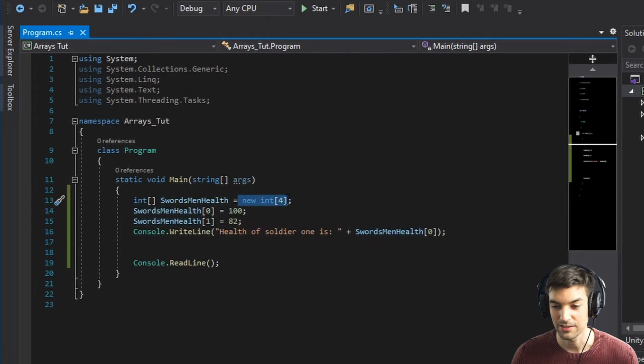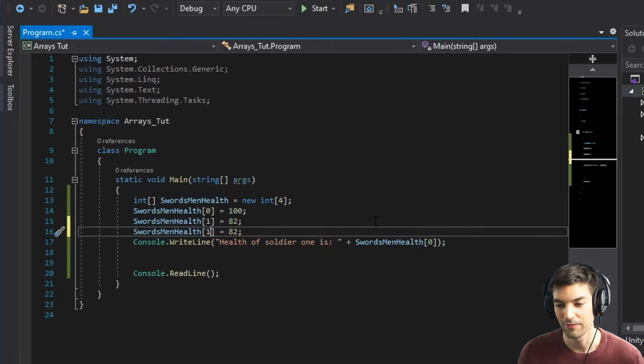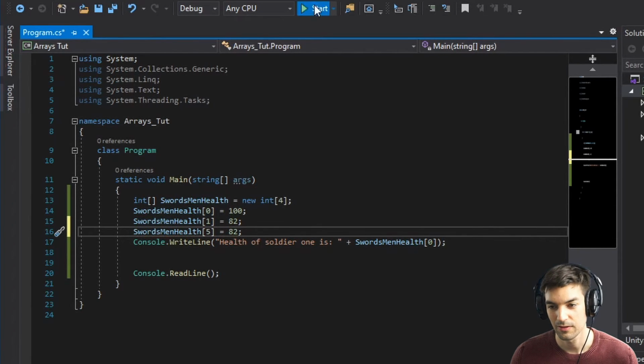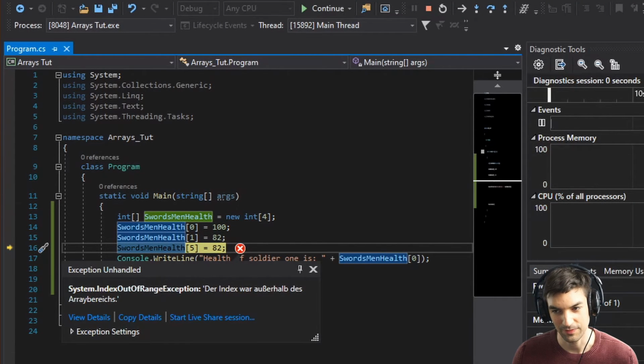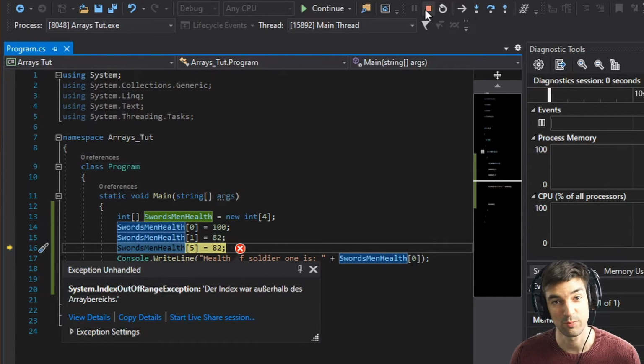You say this has 4 numbers and you can change them and you can access them. So what happens if I go above that number? So we have 4 soldiers now. What if I do 5? Error, out of range exception. We cannot do that because we have only declared 4 of them. If we have a higher number, it would actually access something in the memory that is not existing, and then it will just say, oh, there's an error, and explode.